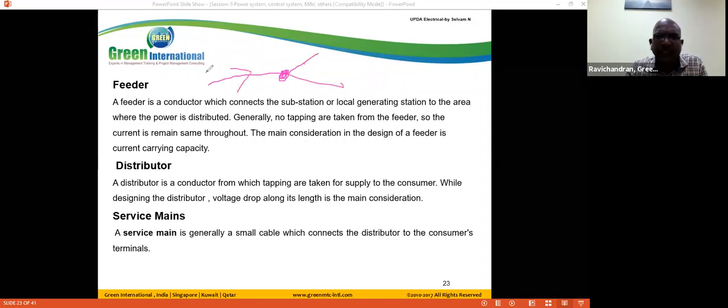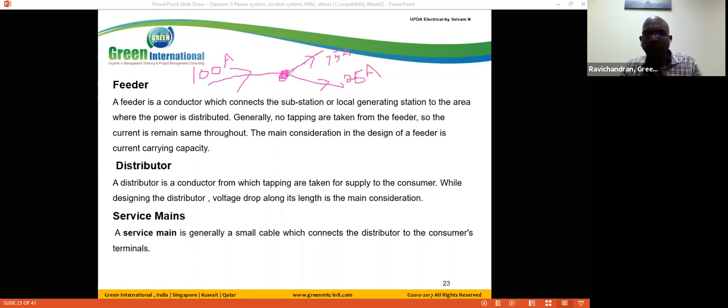Here the incoming current, say it's 100 amps. I have only two tappings. This takes 75 amps, this takes 25 amps. Suppose I take one more tapping here, and like this it takes current, which means definitely the 75 and 25 share this current.